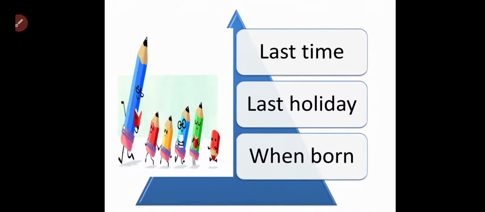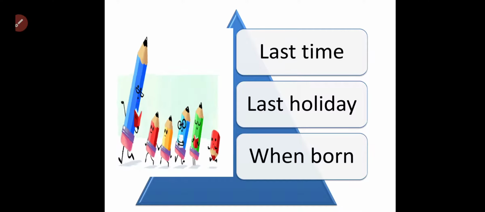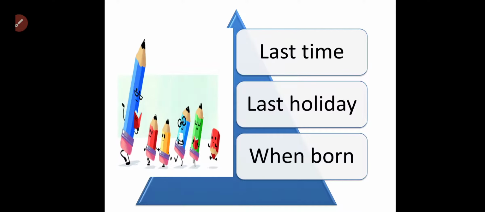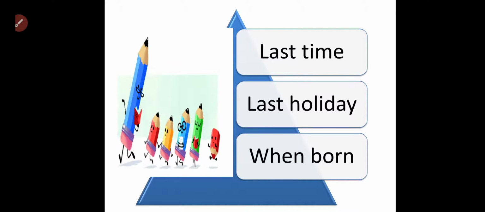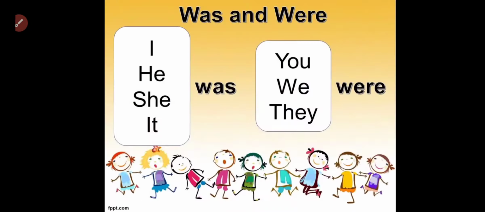Always remember, we use was and were for last time, last holiday. When someone asks you, where were you born, you always say that I was born at that time. Okay? So like is, am, are, we always use was and were with a particular subject.